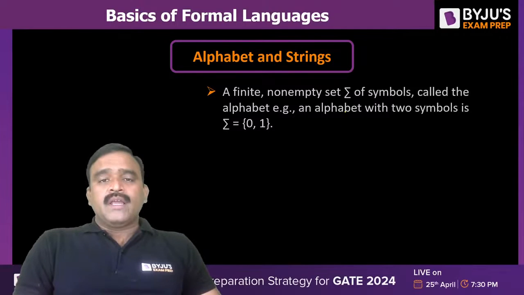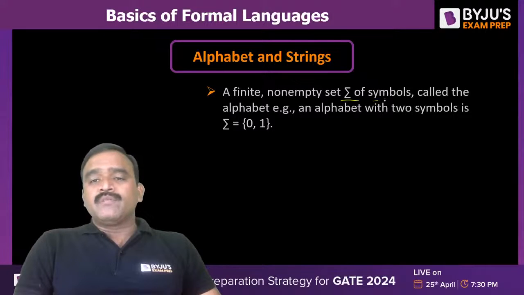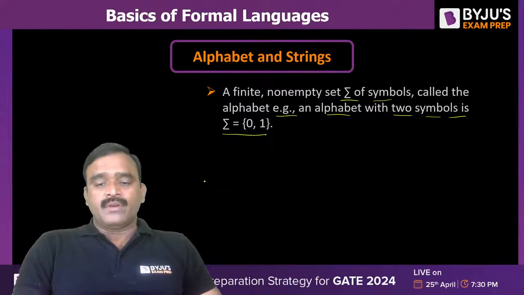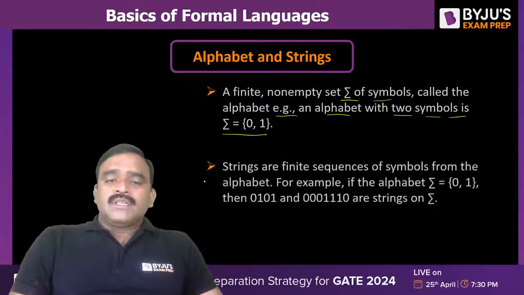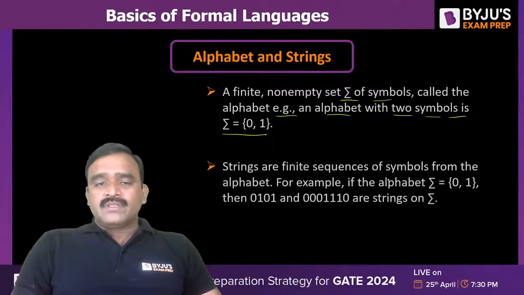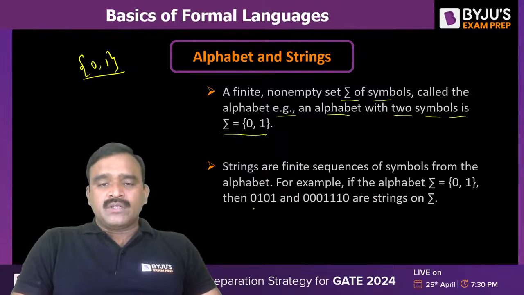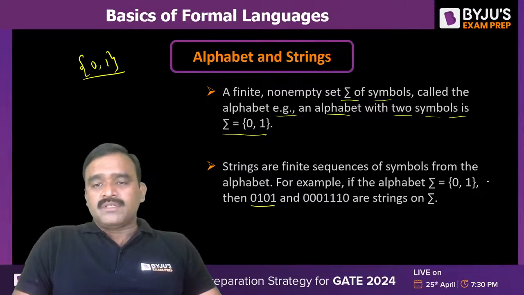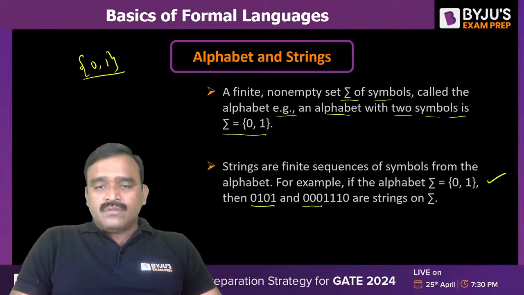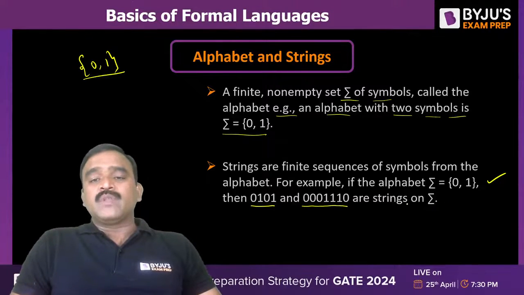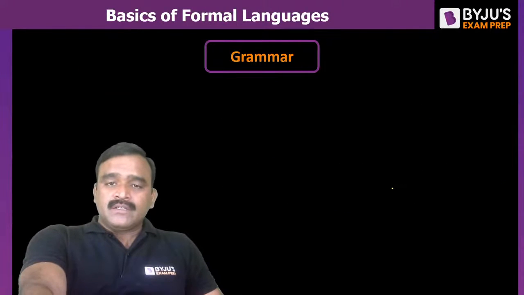So what is the notation? A finite non-empty set sigma of symbols is called the alphabet. For example, an alphabet with two symbols is sigma equal to {0, 1}. Strings are finite sequences of symbols from the alphabet. For example, 0101 is a string over the alphabet {0, 1}. 0001110 is also a string from this alphabet. Those are the strings in the language.